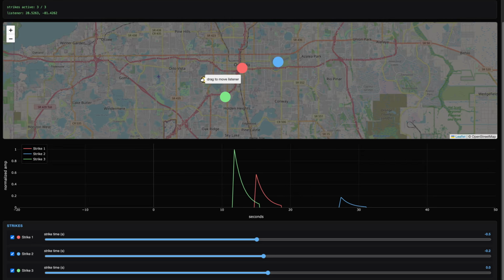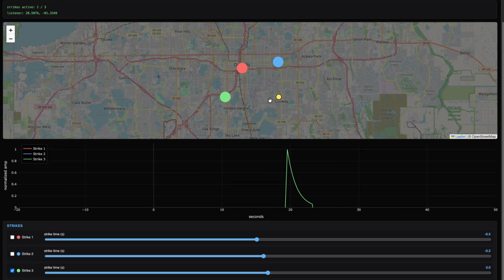On the modeled audio, this is where it does get a bit technical, but I'm going to try to make it all understandable. So let's take just one strike, this green one here. We need to model 2 things. One is the time that the strike would be heard, and 2 is the amplitude or loudness that it would be heard at. On the timing, we can just use the distance times some speed of sound constant.